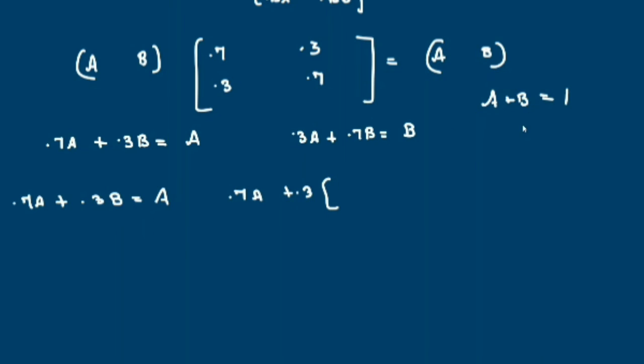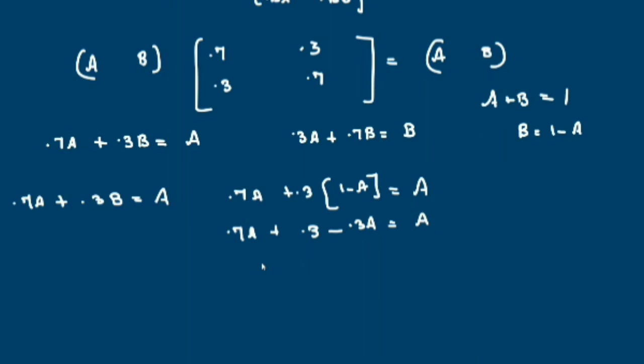What is B equal to? B is equal to 1 minus A. So this is 1 minus A is equal to A. So that is 0.7A plus 0.3 minus 0.3A is equal to A.